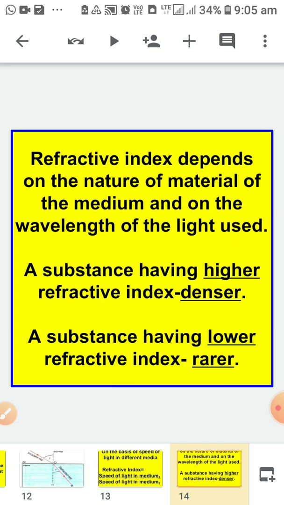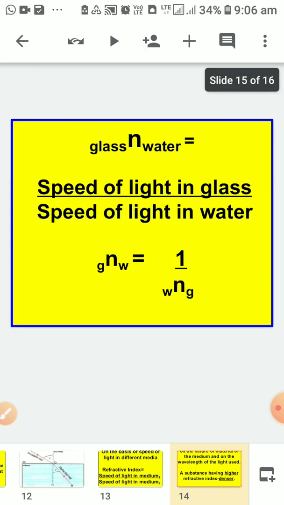A substance having higher refractive index is a denser medium. It means if you know the refractive index of any substance, then you can find out whether it is a denser medium or rarer medium. And a substance having lower refractive index will be considered as a rarer medium.